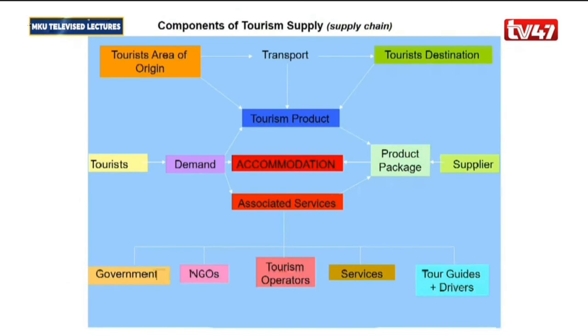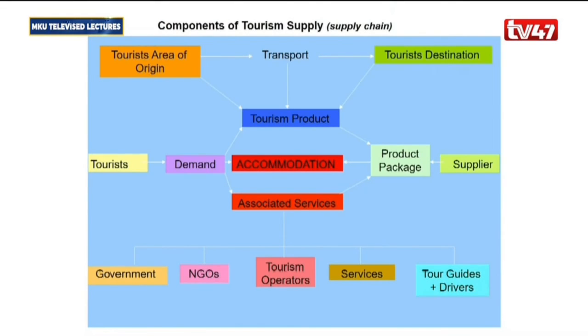From where they are coming from, they'll also be able to access the tourism product. With the tourism product, in this case we are talking about the accommodation factor and all the associated services that are coming in there. And we also create product packages for the same.